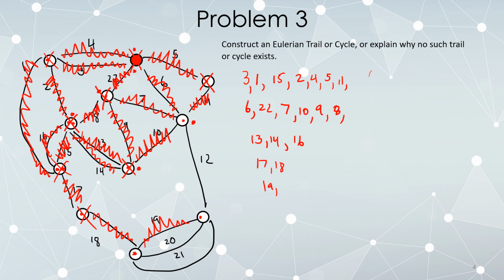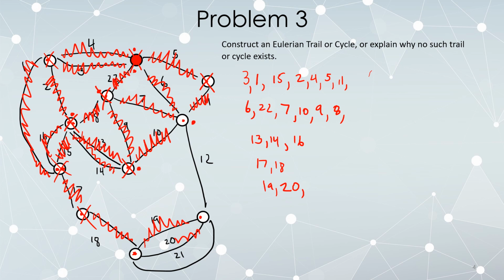That puts me here. 12 is the lowest number, but it is a bridge. If I was to use this edge and then delete it, these remaining bits would now be separated from the vertex that I land at. So since 12 is a bridge, I don't want to use it if I don't have to. 20 is a duplicate of 21, so 20 is definitely not a bridge. So since we have an option that isn't a bridge, do that.